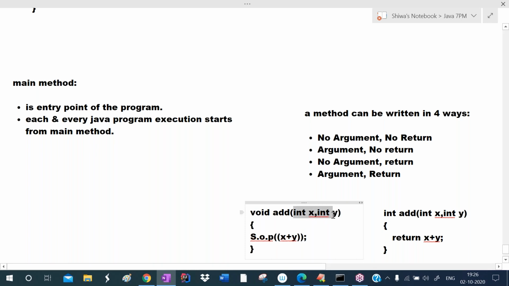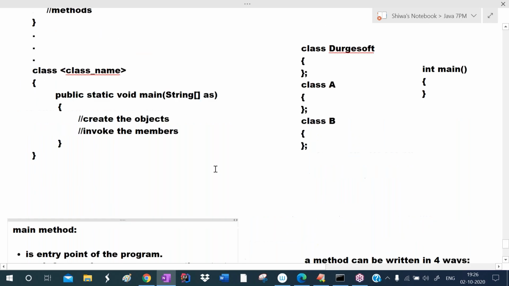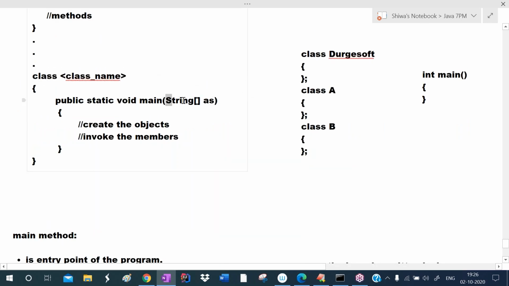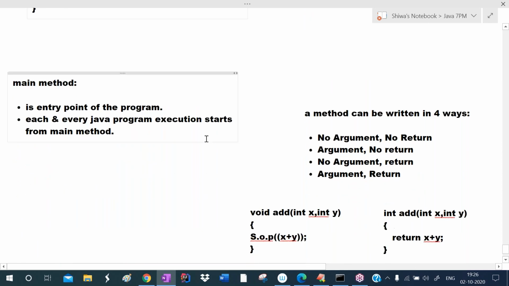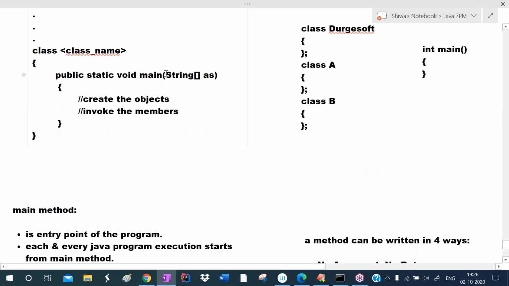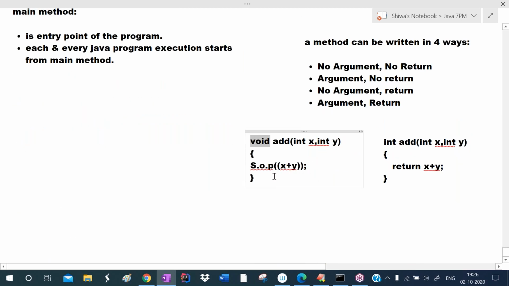So here the argument data types are two integers. Similarly, main can take arguments. Main can take which type as the argument? String array. So the main method can take the arguments and cannot return any value. If the method is not returning any value, what do we write? Void. So the main method cannot return any value, but it takes the argument. A method can be defined in 4 ways, but we always define the main method in the second way only. That takes an argument, but cannot return any value.